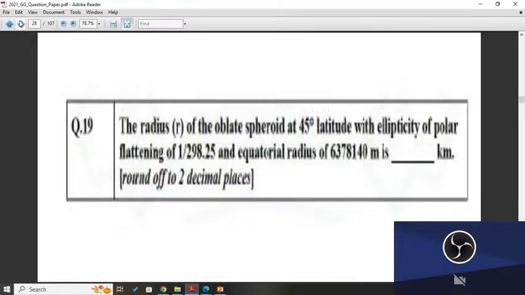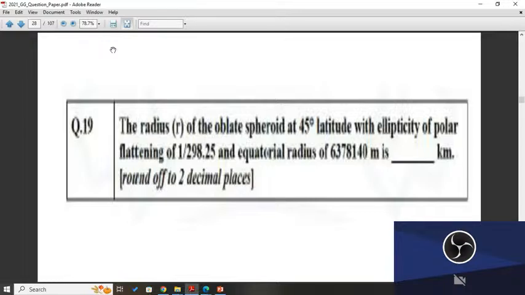Now the next question is: the radius r of an oblate spheroid at 45 degree latitude, with ellipticity of polar flattening of 1 upon 298.25 and equatorial radius of 6378140 meter, is.